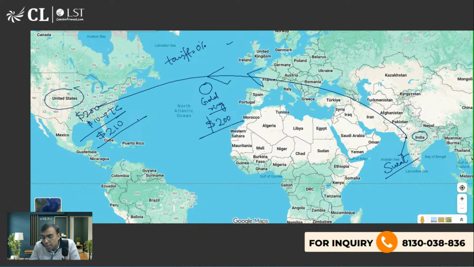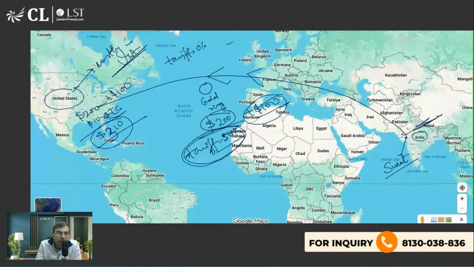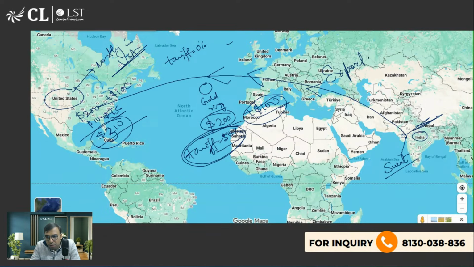But if a tariff of 50% is imposed, what will happen? This $200 plus $100 of tariff charge will also apply. So $200 plus $100 plus $10 transport charge, it will become $310. So if you impose a tariff of 50%, the Indian products will become costlier in America. Is it clear? If the USA imposes a tariff on Indian exports, the prices of Indian products will become costly.